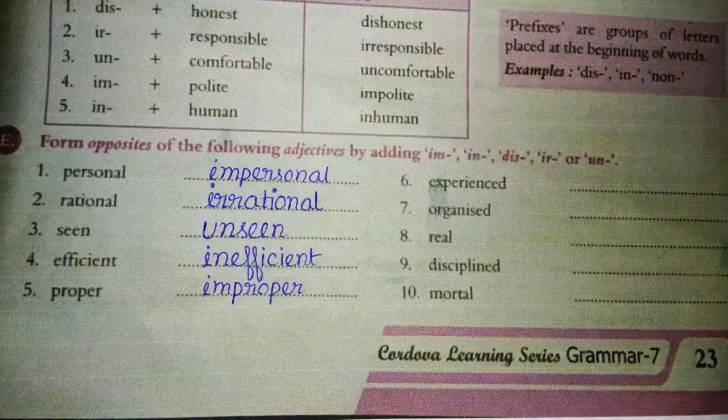Next, form opposites of the following adjectives by adding im, in, ir or un. So personal, impersonal, rational, irrational, seen, unseen, efficient, inefficient, proper, improper. So students, the rest of the questions that are unsolved will be your homework. You have to complete it.